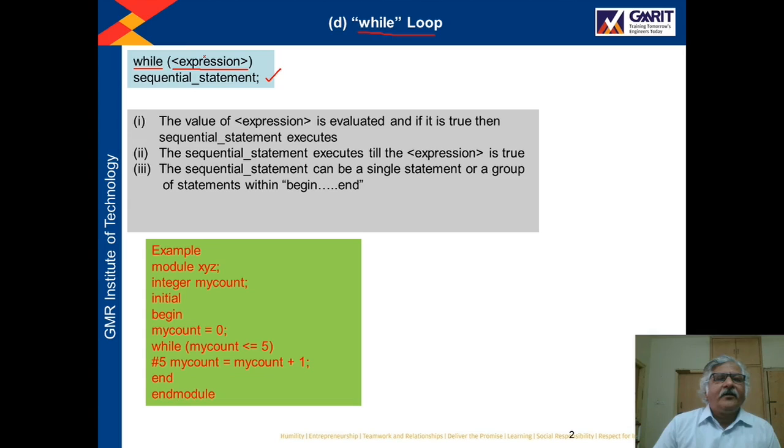If the expression gives a false result, then the loop will stop. So the value of the expression is evaluated, and if it is true, then the sequential statement executes. This sequential statement executes till the expression is true.